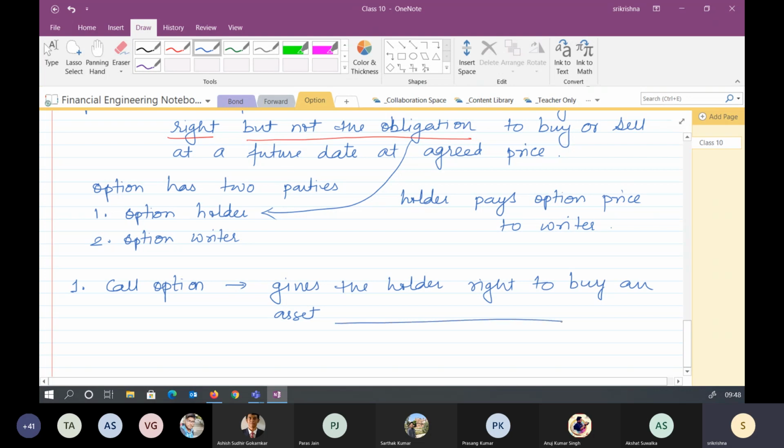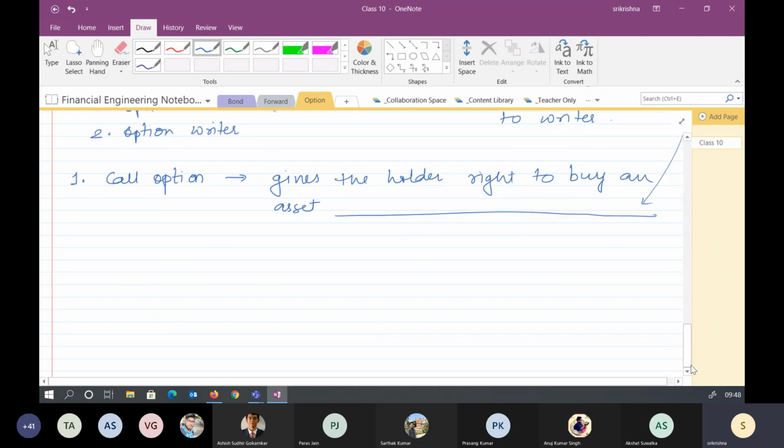The rest will all be the same, so you can copy this part from here. So the call option is when the holder has a right to buy, like the example we discussed, where Ashish wants to buy. So this is a call option Ashish has got. Akshat is the writer of the call option and Ashish is the holder of the call option.